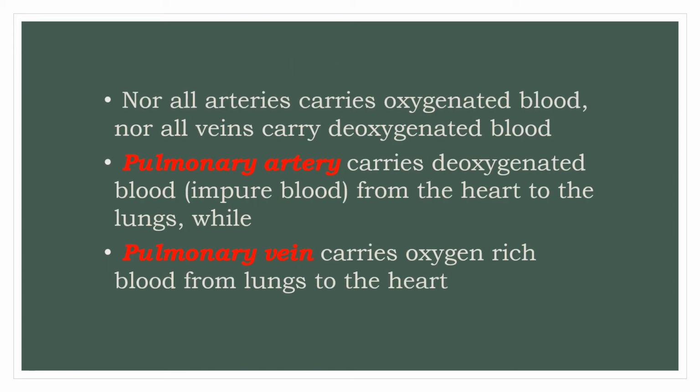Not all the arteries carry the oxygenated blood, nor all the veins carry the deoxygenated blood. There is a special type of artery that is called the pulmonary artery, which carries deoxygenated blood or the impure blood or the blood which is rich in carbon dioxide from the heart to the lungs. Whereas the special type of vein which is called the pulmonary vein carries the oxygen rich blood from lungs to the heart.